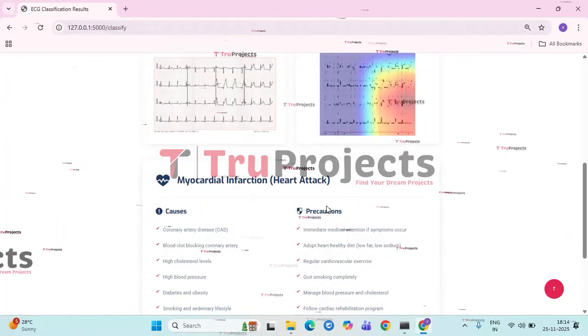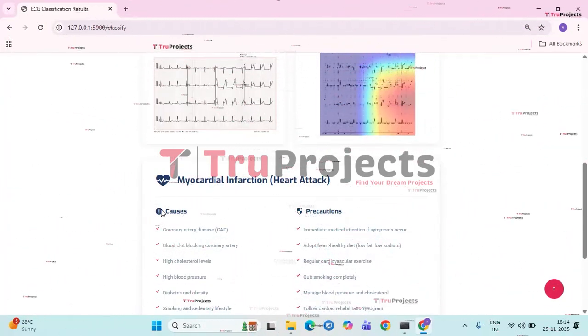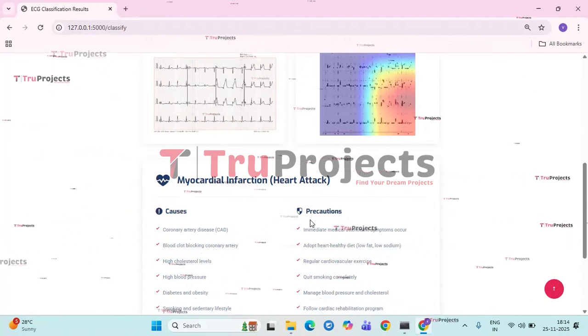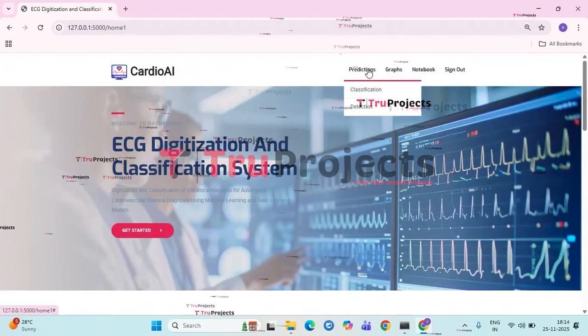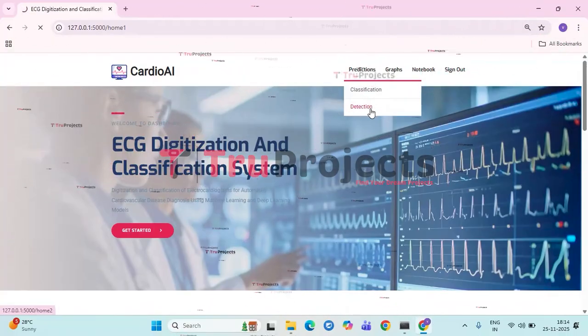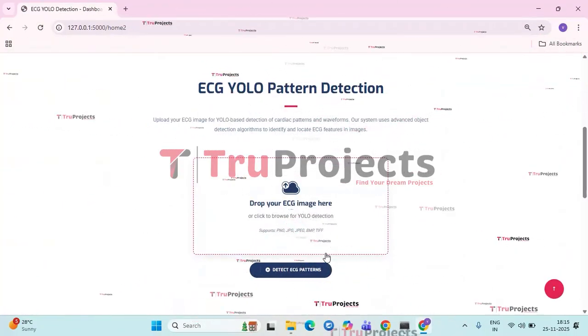MI is known as myocardial infarction. It is a heart attack. The causes are given and the precautions are given. And then come back and click on detection so that the ECG YOLO pattern detection will be opened.